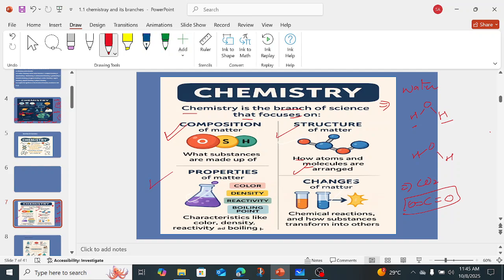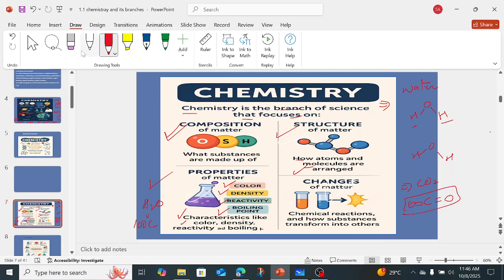Again, properties of matter. Properties of matter means the color of any chemical, right? Density, because every chemical has its own density. Reactivity, because every element shows its own reactivity. Boiling point, so every element has its own boiling point. Like water, H2O, has a boiling point of 100 degrees Celsius, right? So every liquid has its own specific boiling point. Then we have characteristics like color, density, reactivity, boiling point. All these show the properties of matter.